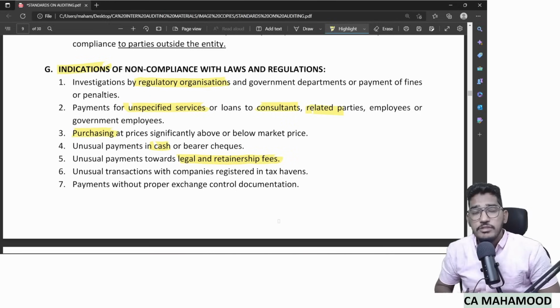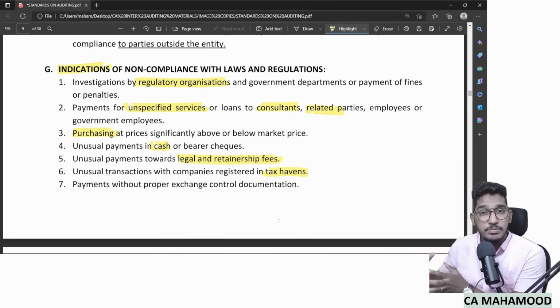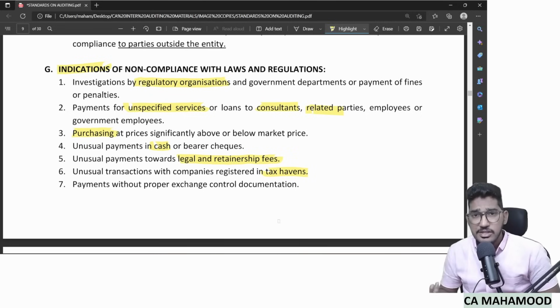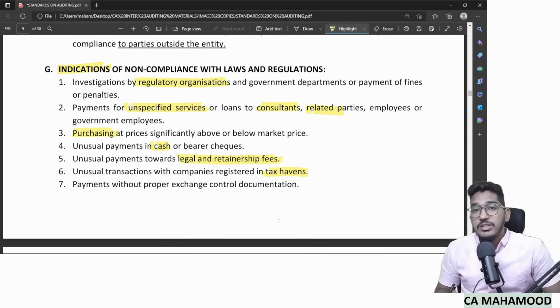The client is paying a huge amount of fees to the lawyers. Unusual transactions with companies registered in tax havens. The company is having transactions in the tax havens. Recent case, Adani. This is what is happening in the Adani case. In the Hindenburg report, they have told that Adani is having transactions with tax havens like Mauritius. They have some 30 companies incorporated in Mauritius. These are the allegations made. So if your client is having transactions in tax havens, tax-free jurisdictions like Mauritius, that is also an indicator of